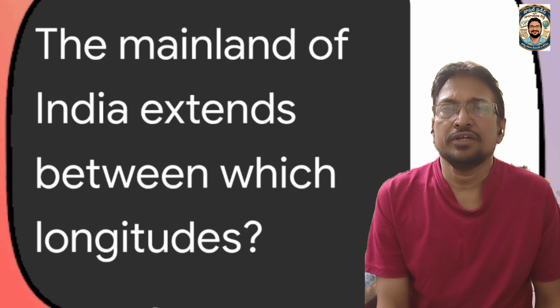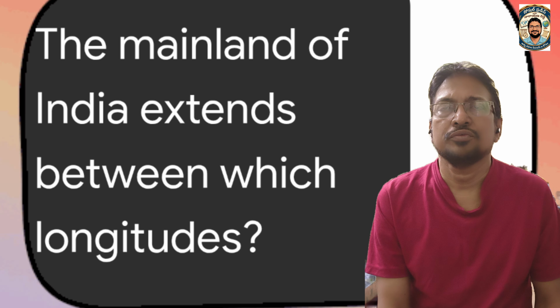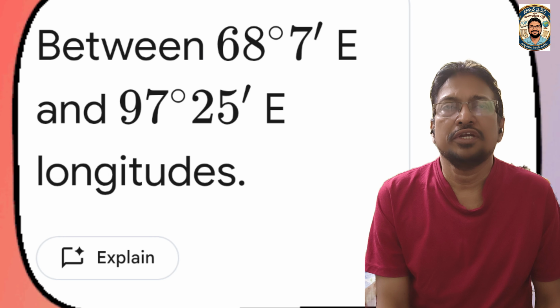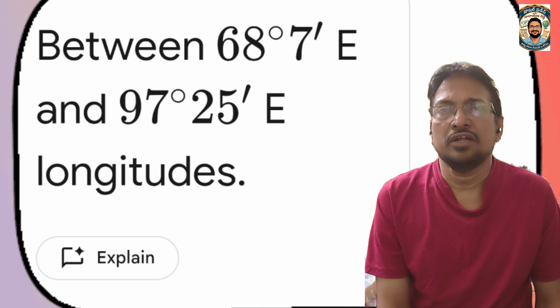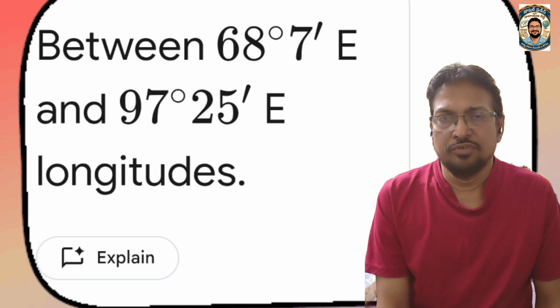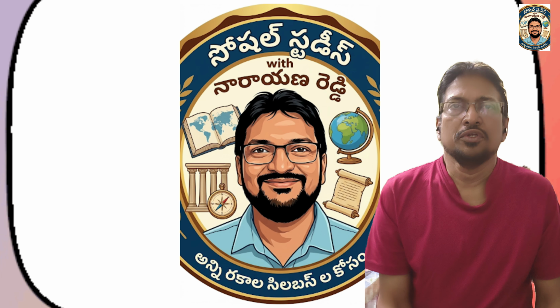The mainland of India extends between which longitudes? The two longitudes of our country: at Gujarat, 68 degrees 7 minutes east longitude, and at Arunachal Pradesh, 97 degrees 25 minutes east longitude. India is between these two longitudes.